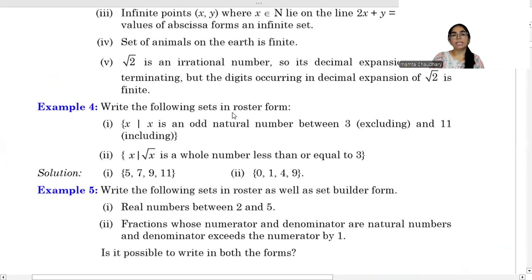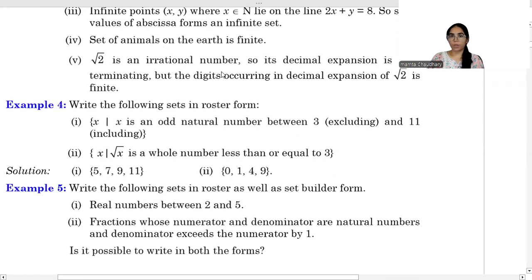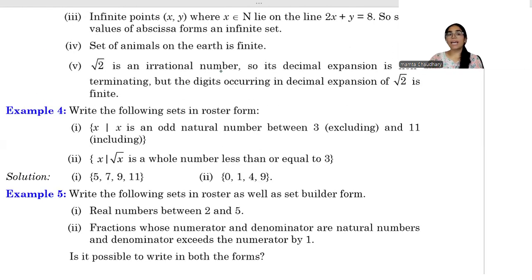Yes, now we have to write these sets in roster form. Okay, so the first question says, in that set, we have the element x. What is x? x is an odd natural number between 3 and 11. Between 3 and 11, 3 excluded, it means you will not count 3. 11 included, it means you will count 11. So what will you write? Odd natural numbers between 3 and 11: 3 is not counted. So then 5, 7, 9 and 11 is counted, 11 included.